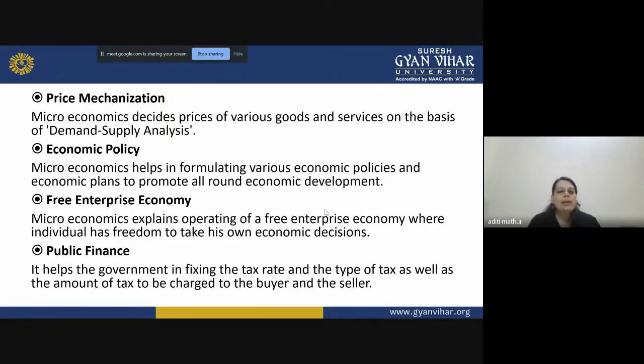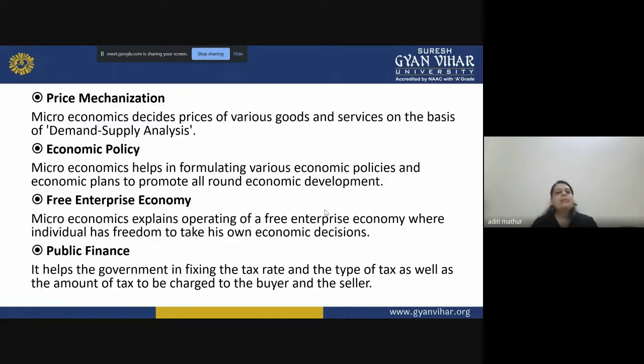Then free enterprise economy. Microeconomics explains the operating of a free enterprise economy, where individuals have the freedom to take their own economic decisions, right? It is totally up to that particular individual to take the economic decisions: what to produce, how to produce, for whom to produce, from where to get the money, how to supply it, how to distribute, right? They are all taken care of by the individual himself or herself.